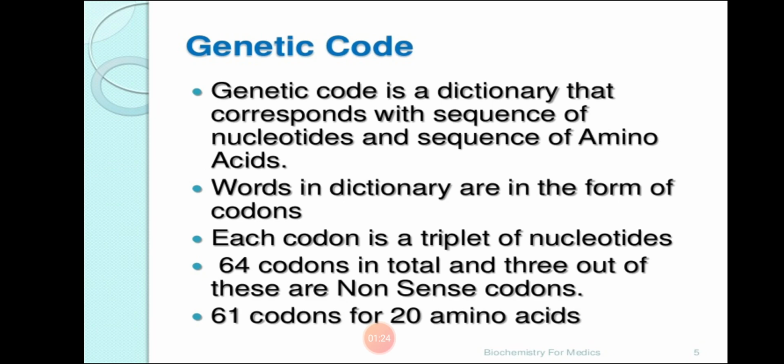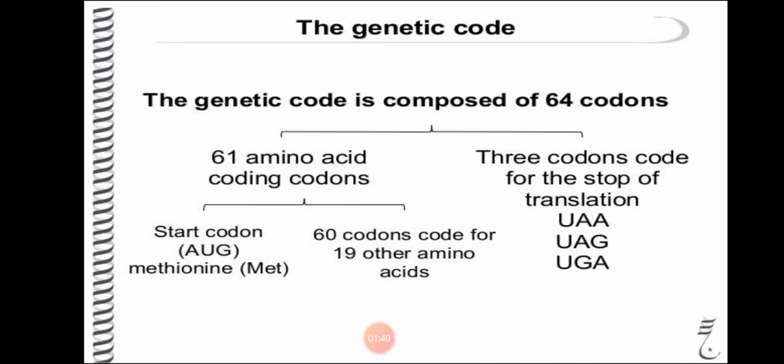There are a total of 64 codons, out of which 3 are nonsense codons. So the remaining 61 codons are coding for 20 amino acids. The genetic code is composed of 64 codons, in which 61 are coding for amino acids and 3 codons do not code for any amino acid, and they are known as stop codons.